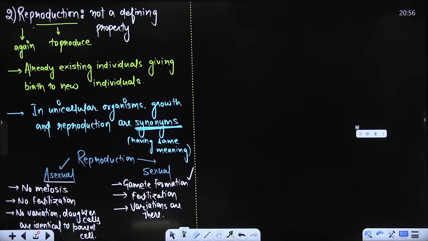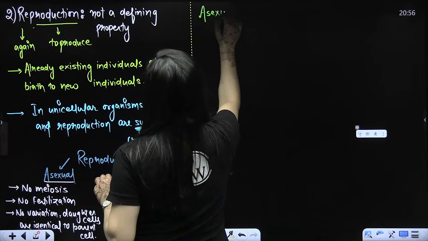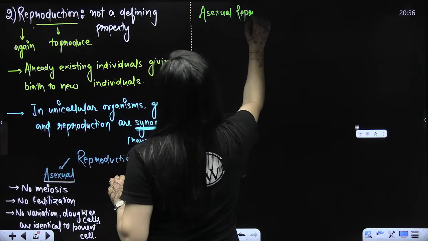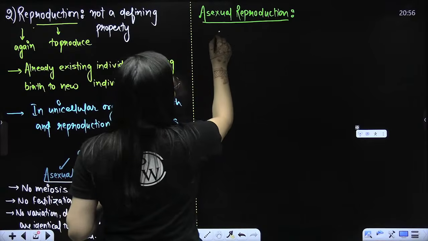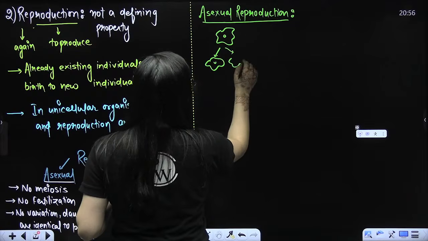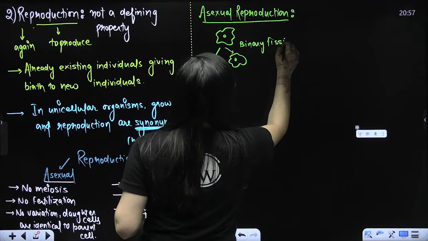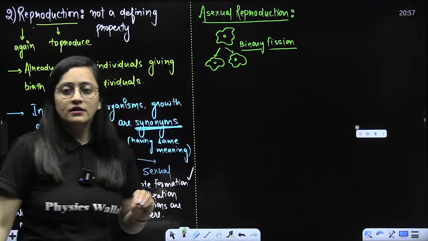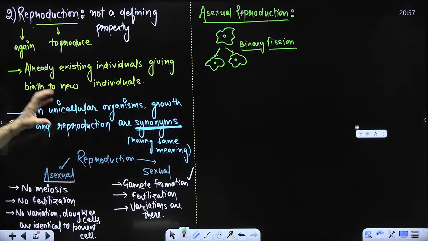Right, students? There are a few examples given in NCERT which I believe we all should know. This is given in NCERT, students, so please pay attention. There are different ways of asexual reproduction. For example, a very common one: a parent cell dividing into two daughter cells. Do you remember this? Binary fission. Daughter cells are identical to the parent cell. There is no change there.